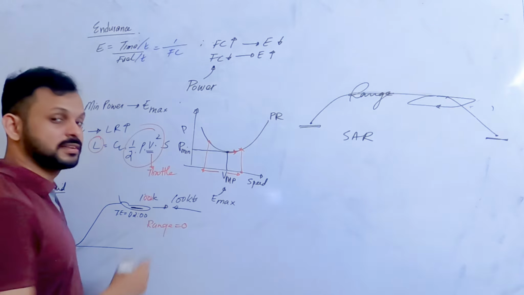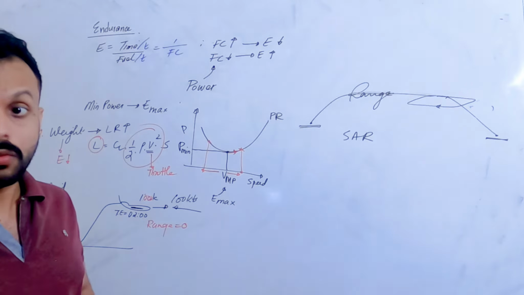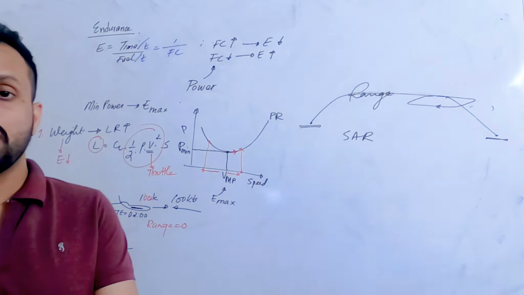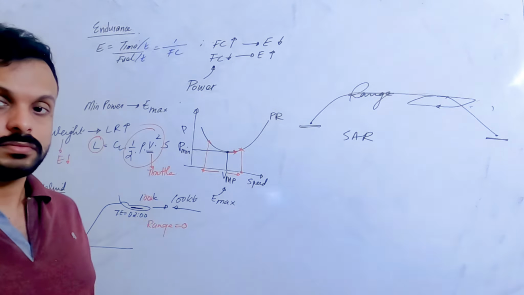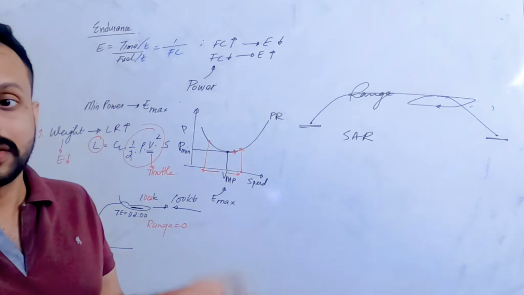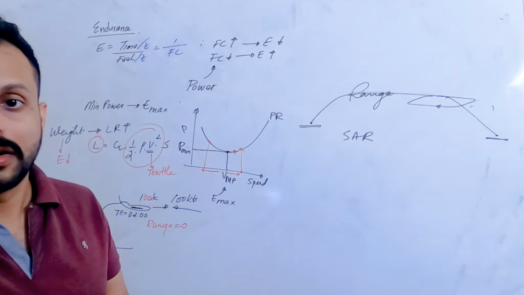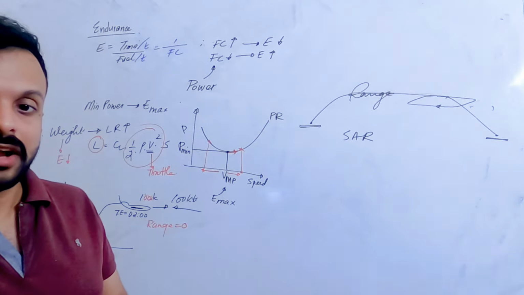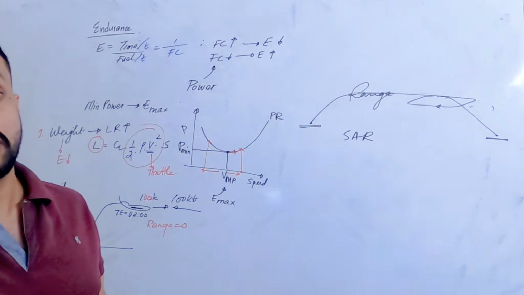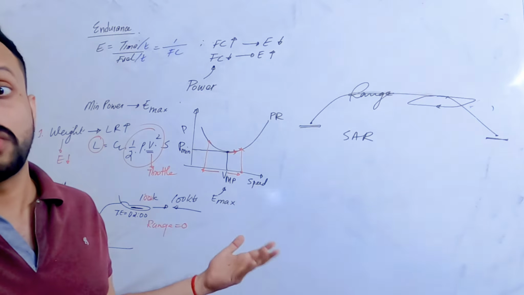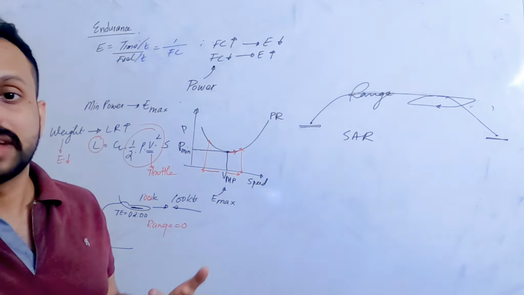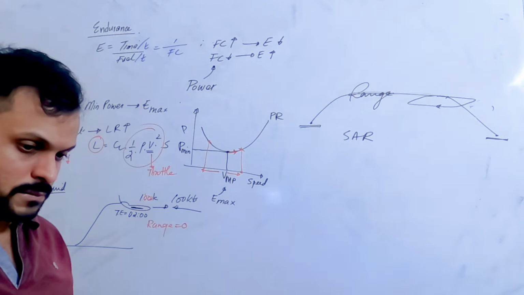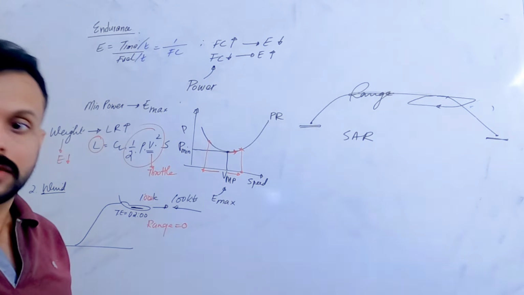Now we are not really concerned about range here, we're looking at endurance. What about your endurance of 2 hours? How is that going to change with 100 knots of headwind? Think about endurance, it is just the time that you would stay in the air, which is 2 hours. And you have 100 knots of headwind now. So how is that endurance going to vary? Is it going to increase? Are you going to get more endurance, like 2 hours and 30 minutes in the air? Or are you going to stay less, like 1 hour 30 minutes in the air? No, sir, you will stay the same time in the air, whether it is wind or not.